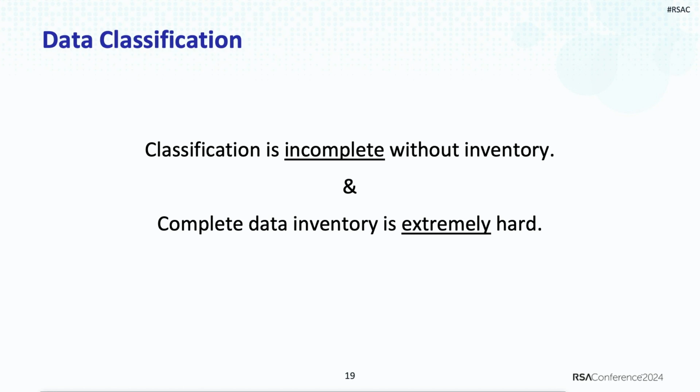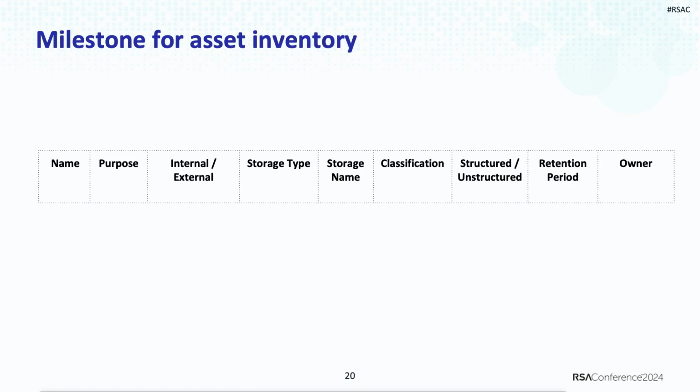So classification is incomplete without inventory. I can do all the amazing classification, but if I don't inventory my data or label my data, it's not going to work out. And a complete data inventory is extremely hard. So when we started this program, we started from the very basics. We realized that if we hit these 9 columns perfectly, it will help us a lot in tracking the inventory problem and then ensuring that whenever we are receiving any deletion request, we are processing those to the best of our abilities.